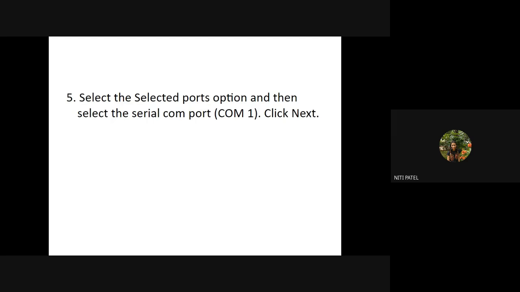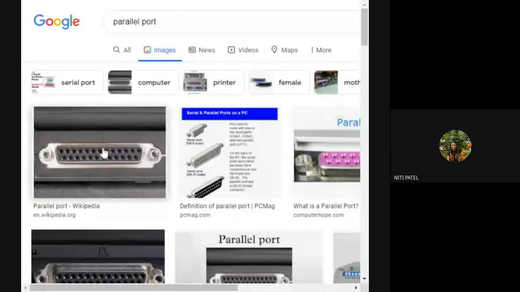Printer is connected to a parallel port. Okay, have you seen a parallel port? It is pink in color on your desktop. Have you seen it? Yes or no? I guess I had shown you in the previous class. I have shown the image also, which I am showing again to you. See, it is like this. Have you seen the pink color one? It is pink in color.